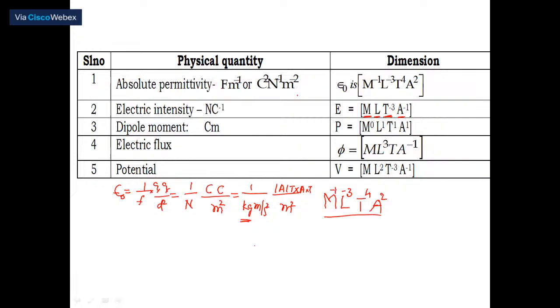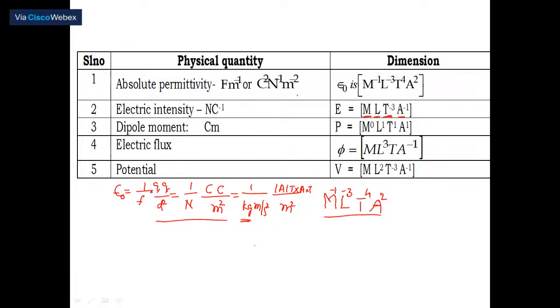For moment, distance into charge: M power 0, L power 1, T power 1, A power 1. Electric flux: M power 1, L power plus 3, T power minus 3, A power minus 1. Electric potential: M power 1, L power 2, T power minus 3, A power minus 1. Please practice this, then you will get confidence in writing the dimensional formula of any quantity. There is a chance of being asked the dimensional formula of anything.